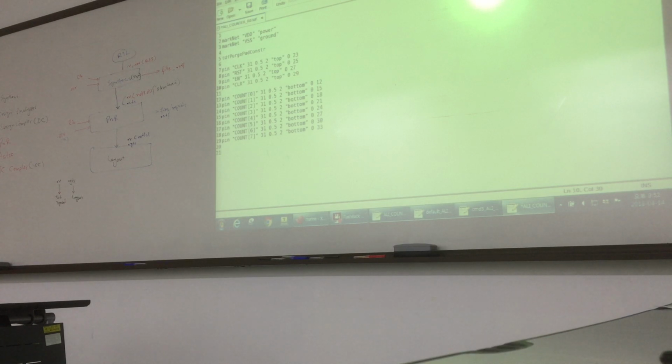Similarly, we have a 10 bit counter. So I add more here. For example, this is 36, then 39. I follow the same. Otherwise, you can change. For example, this one 9. So we have done this thing.